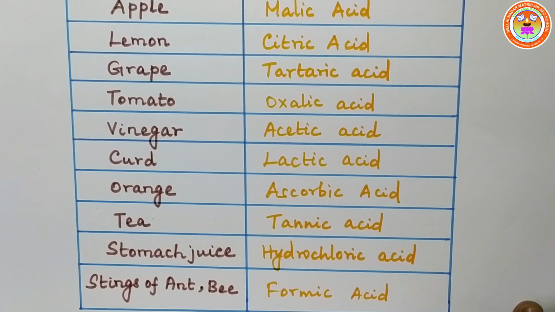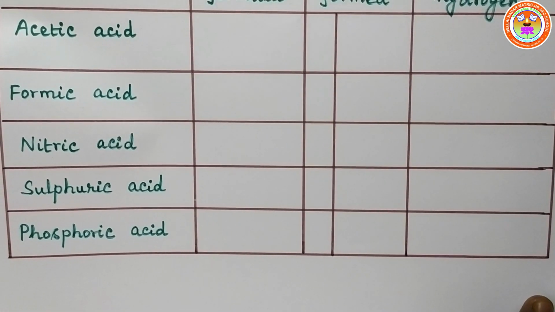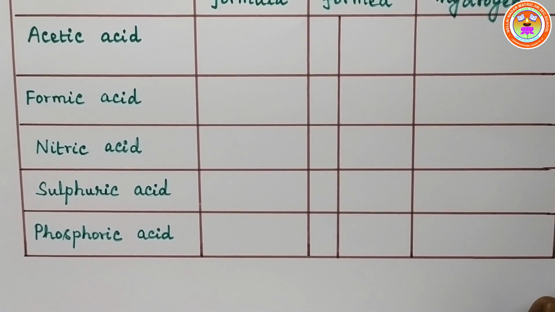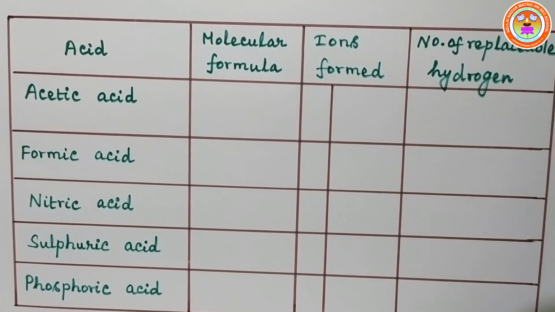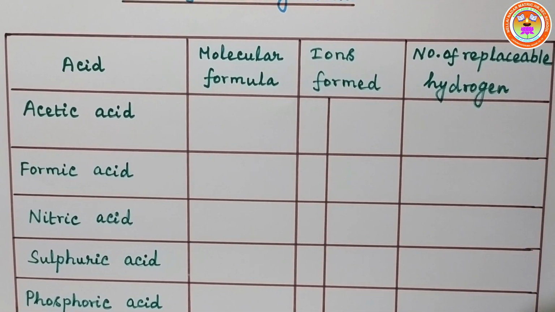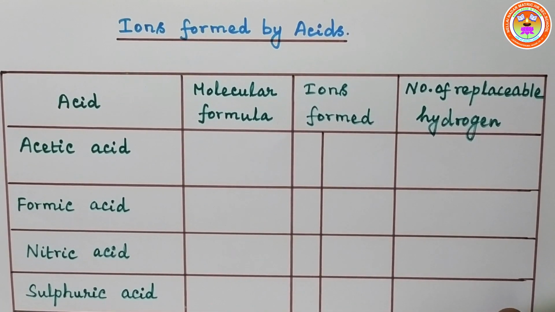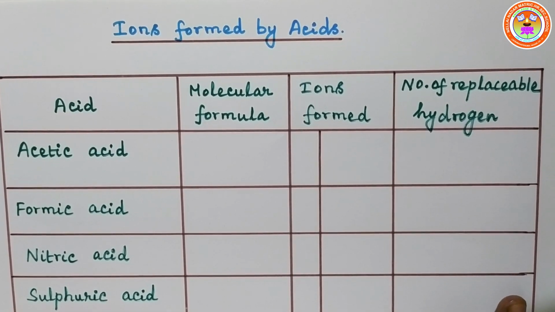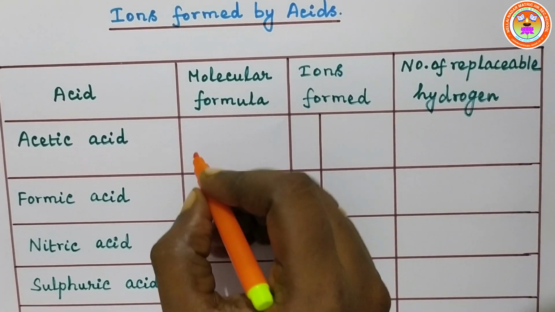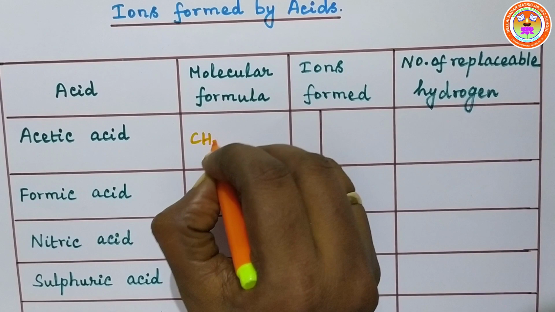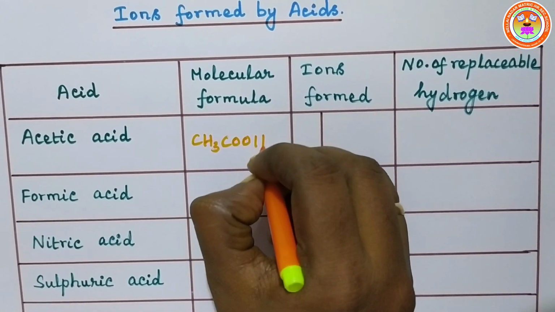Okay, children? Now, see, ions formed by acids. Acetic acid has the molecular formula CH3COOH.